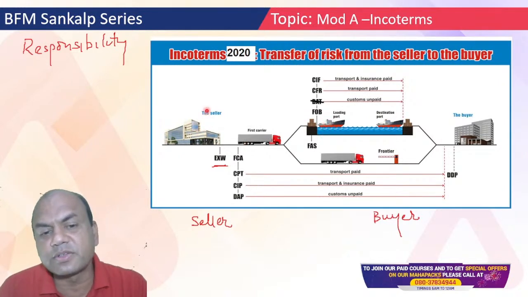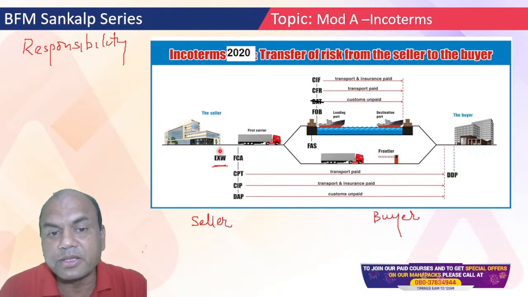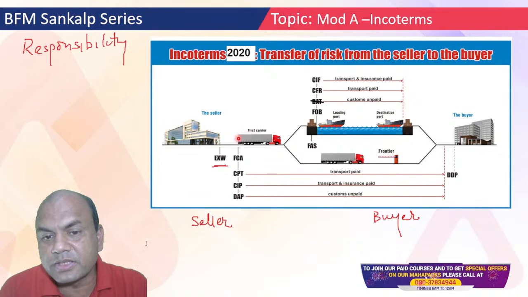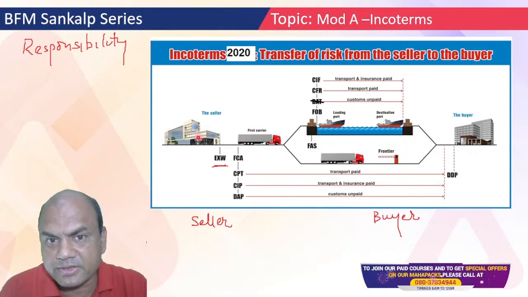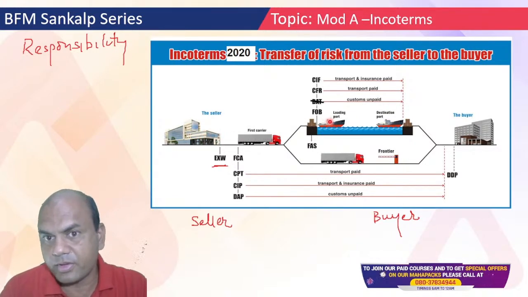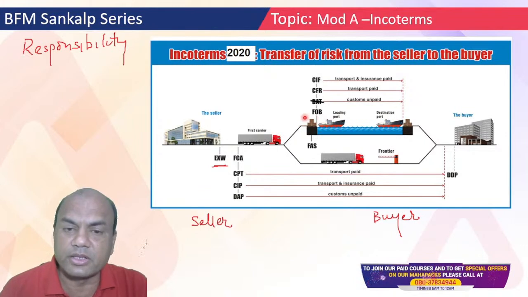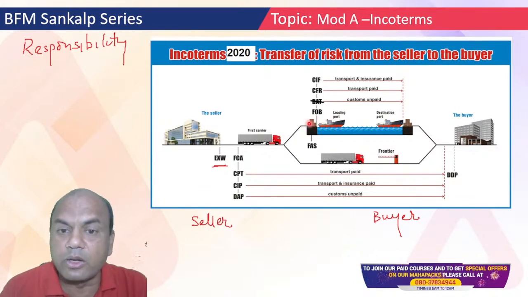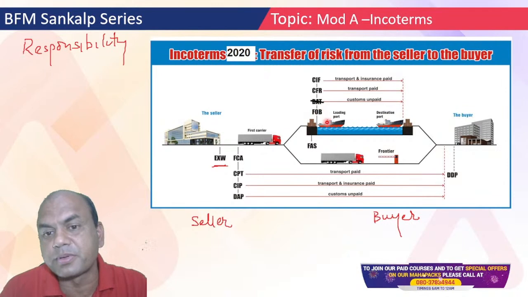So the seller will say, okay. In that case, what will happen? The seller will manufacture these goods, take them in the truck from his place up to the port, and load these goods onto the ship.